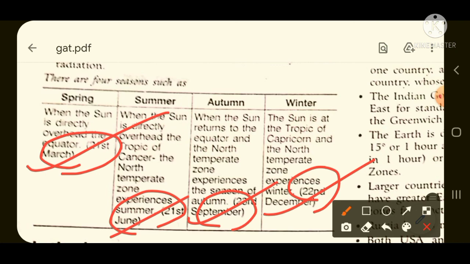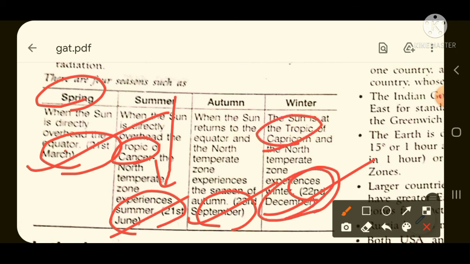When the sun is directly overhead at the equator, the spring season starts to come. The date is 21st of March. When the sun is directly overhead at the Tropic of Cancer, that day is the longest day in the northern hemisphere. The date is 21st of June. When the sun is directly overhead at the Tropic of Capricorn, the date is 22nd of December, the shortest day in the northern hemisphere and the longest day in the southern hemisphere. Then the autumn season occurs when the autumnal equinox occurs on 23rd of September, with equal day and night, and the sun is directly overhead at the equator.